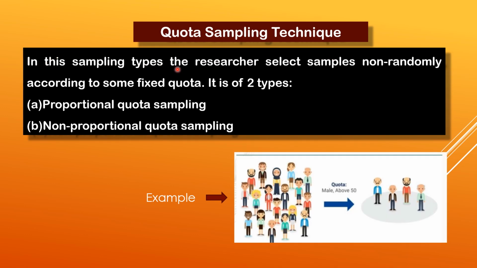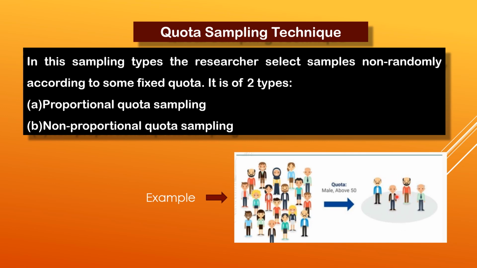Next, quota sampling technique. In this type of sampling, the researchers select samples non-randomly. Very important to note this, non-randomly. That means on the basis of some fixed quota. These are of two types, proportional quota sampling and non-proportional quota sampling. Let's see the example. If this is the whole population under consideration, what is the quota? The persons who are male and above 50, that is the quota. Those who come under this quota will be selected as a sample. So from this whole population, according to the quota, that is, the person should be male and above 50, they are chosen as a sample.